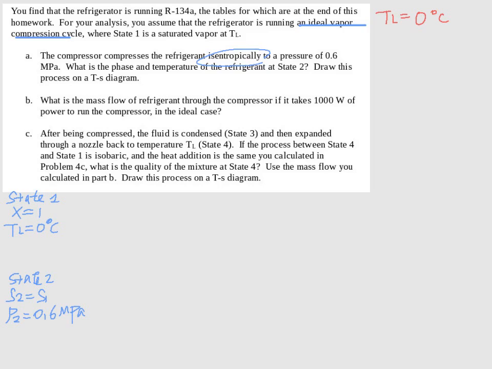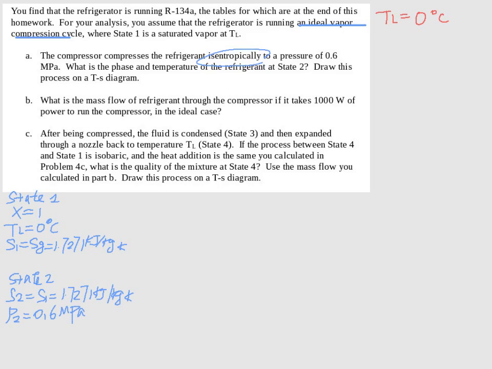So if we go to table A.1, at temperature equals 0 degrees Celsius, S1 is equal to Sg because it's vapor, and that is 1.7271 kilojoule per kgK. And since S2 is equal to S1, we can directly write the entropy at state 2 as well, which is 1.7271 kilojoule per kgK.